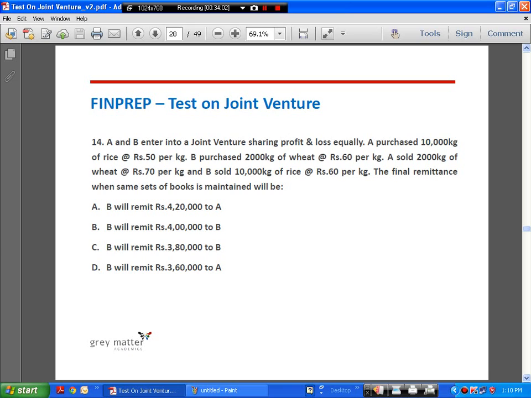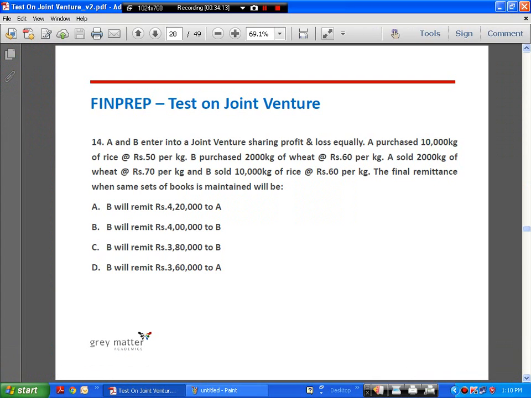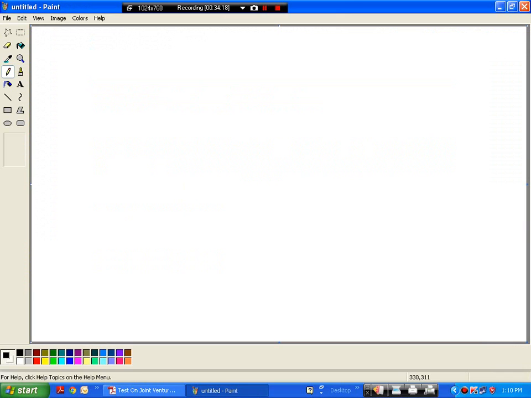Your first step should be to find out the profit. We've just found out the profit as 1 lakh and 20,000, and we know that A and B are sharing profits and losses equally, so A gets 60,000 and B gets 60,000. Now we need to find out what is the final remittance to be made.